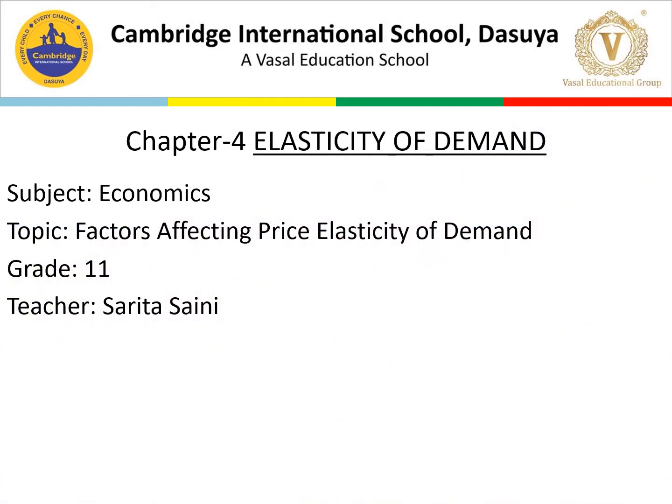Yes, so we were doing chapter number 4. We covered certain things, degrees of elasticity of demand. We have covered 5 degrees of elasticity of demand, and with those degrees, we learned about slope and elasticity. We learned about the effect of elasticity with the different types. If two elasticity curves intersect each other, what will be the elasticity and which will be more elastic? We covered all these things in the last lesson, the last slides which we have covered on YouTube.